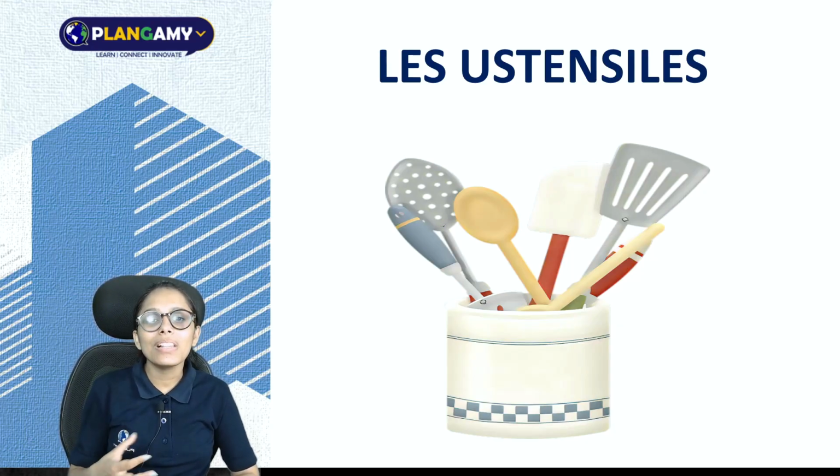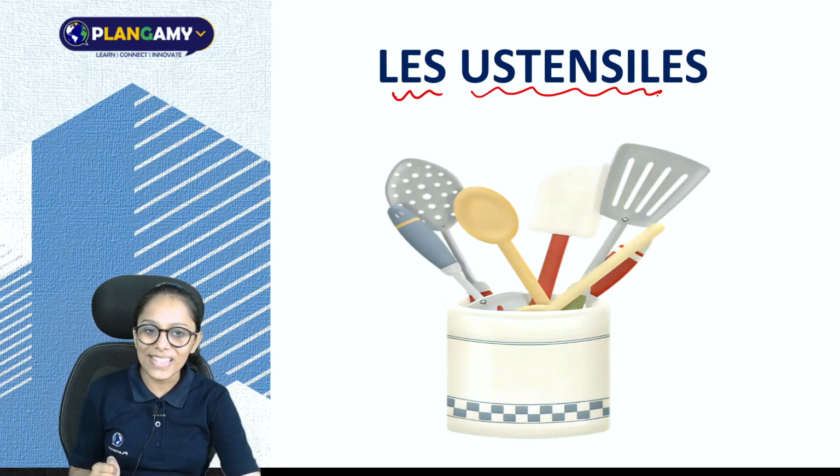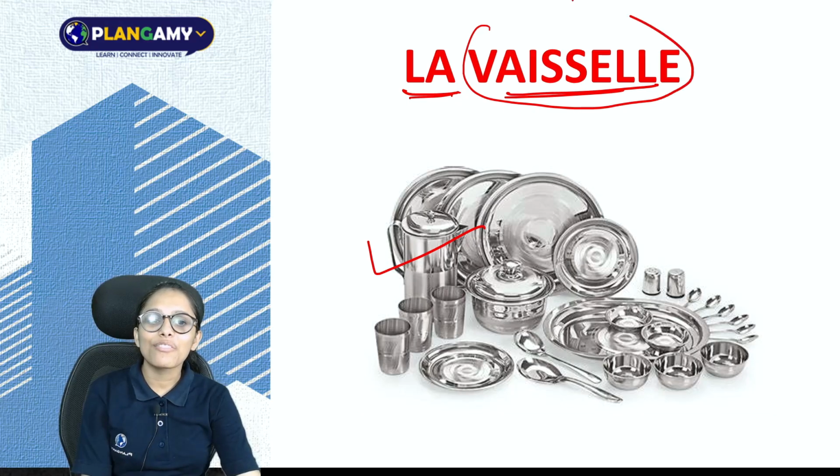Now we will learn about utensils, for example how to say a spoon, a fork, etc. So, les ustensiles. Next we have la vaisselle. This is our crockery. Again, crockery is feminine.